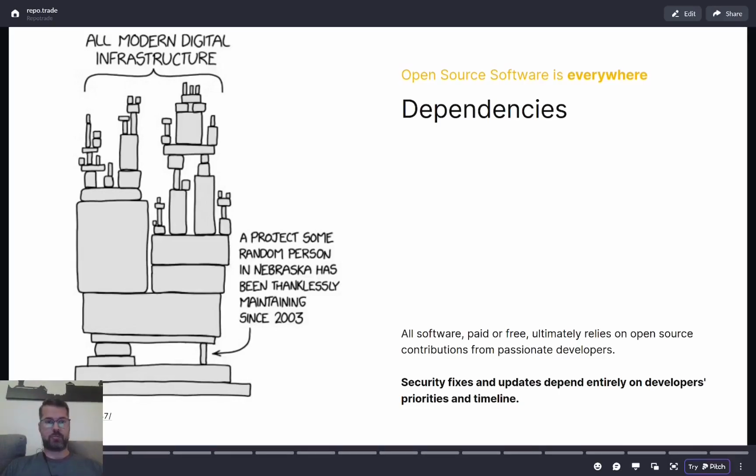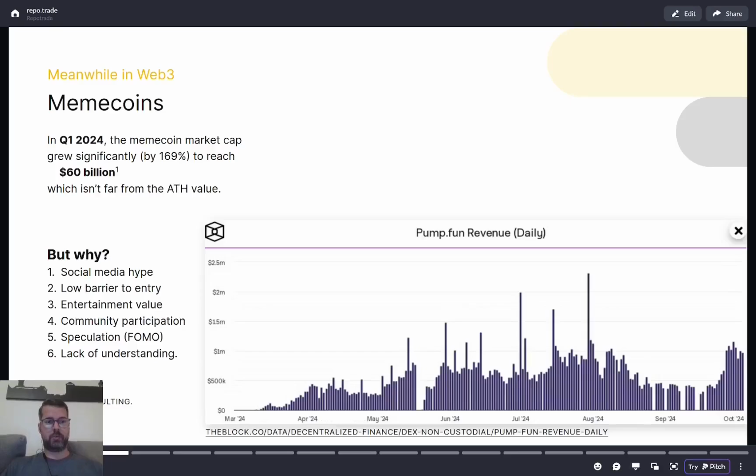Having introduced the problem, let's go to Web3, where we have meme coins. Especially in 2024, we have seen up to $60 billion in total market cap. One particularly interesting use case was Pump.fun, which made millions in revenue every day.